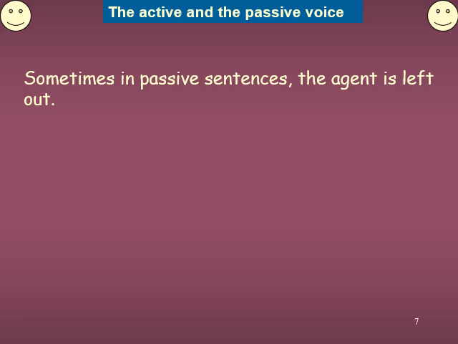Sometimes in the passive voice, let us come back to the passive voice. Sometimes in passive voice sentences, the agent is left out. What is the agent? In active voice and passive voice, the agent is none other than by. By is the agent. In some sentences, the agent is not required. For example, let us have one example.